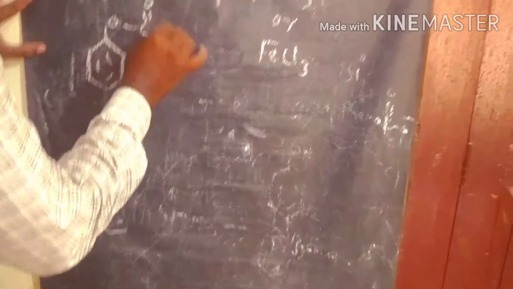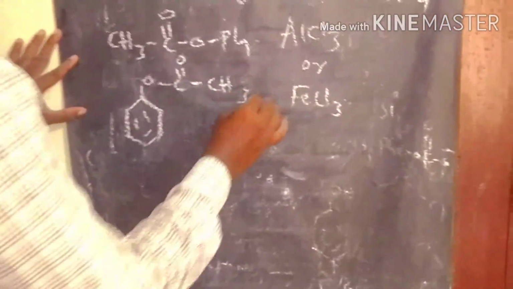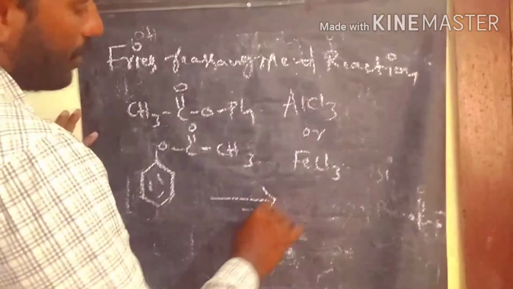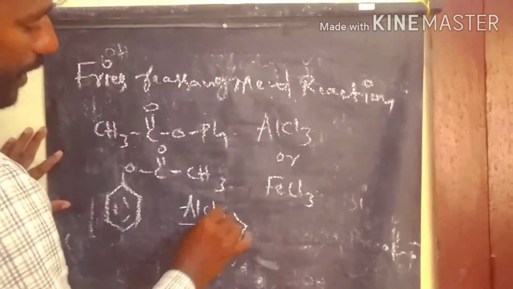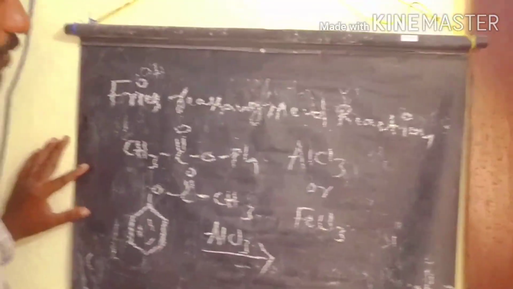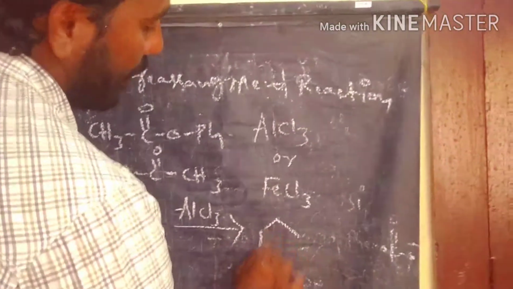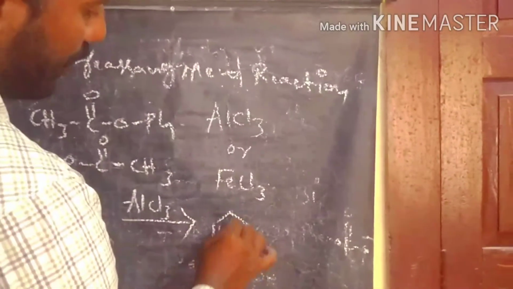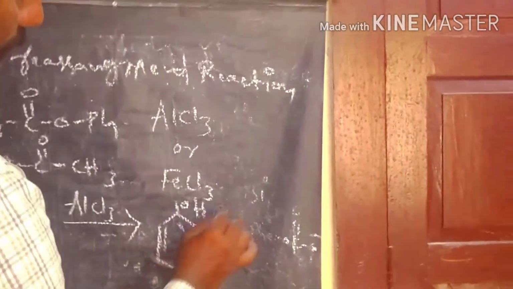This is the phenyl acetate, which after rearrangement under Lewis acids like aluminum chloride or ferric chloride forms para-hydroxy acetophenone. Para-hydroxy acetophenone.